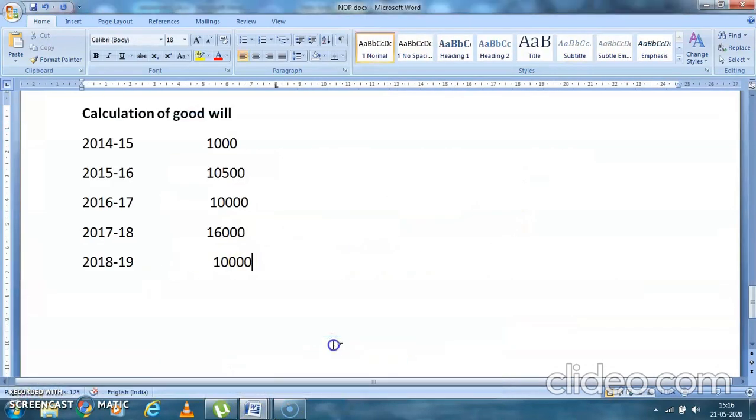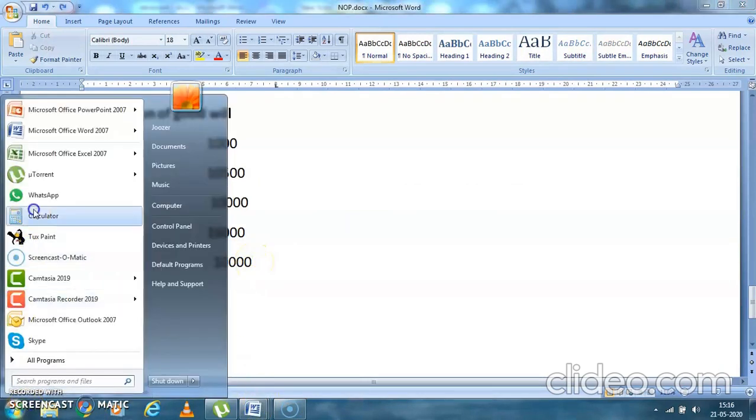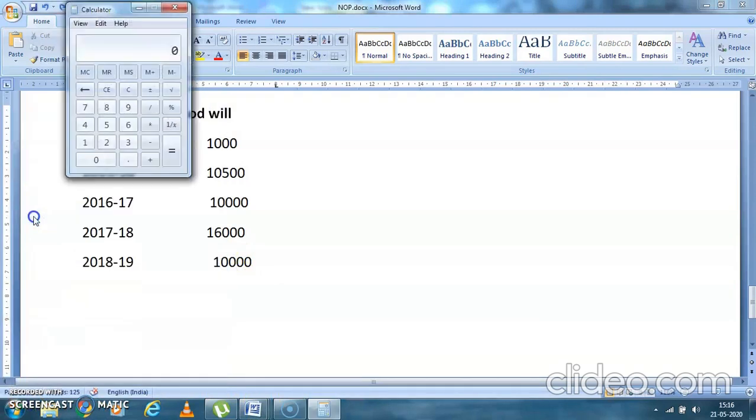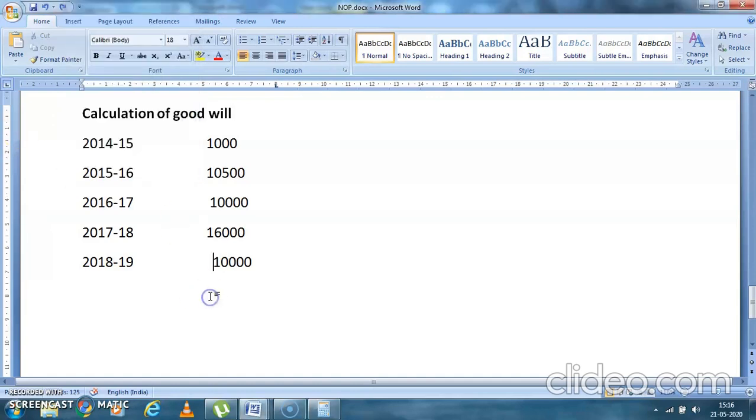Now what are you going to do? You're going to do the totaling of all this. So the total comes to 1,000 plus 10,500 plus 10,000 plus 16,000 plus 10,000. So that is coming to 47,500.